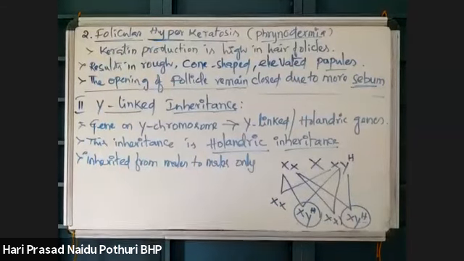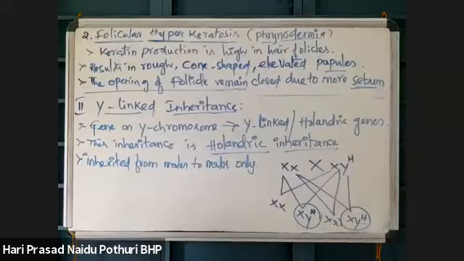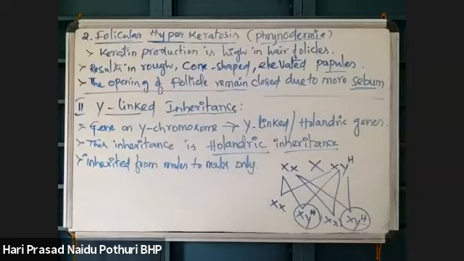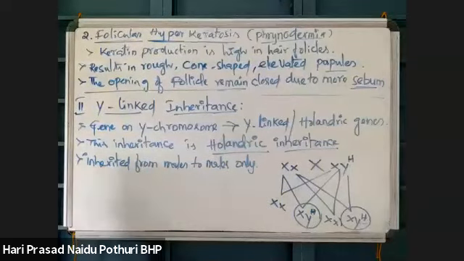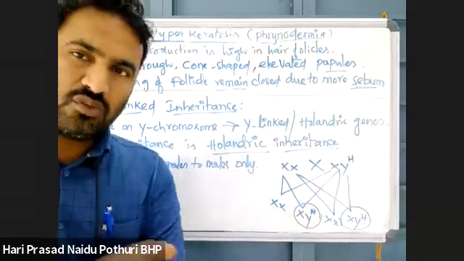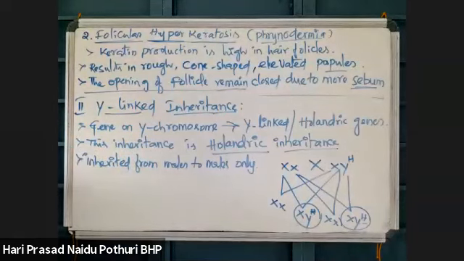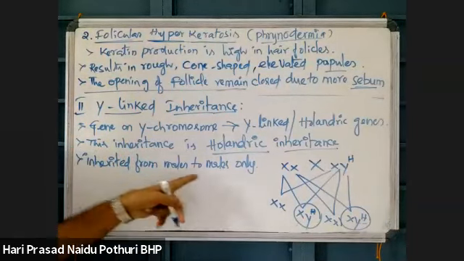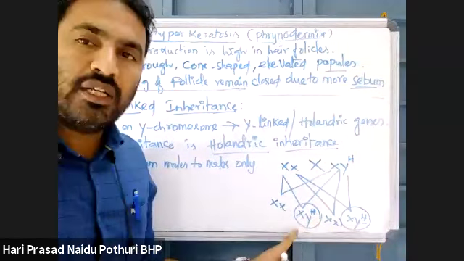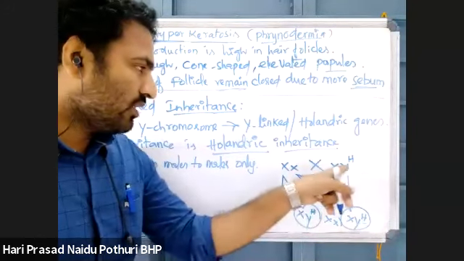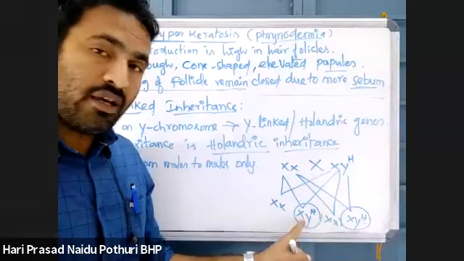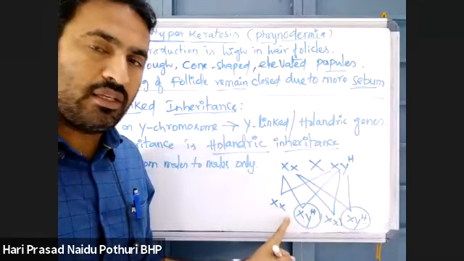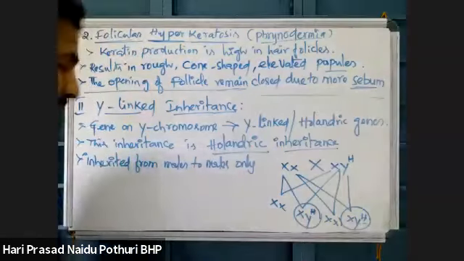Because there is inheritance of characters which are present on the Y chromosome. The Y chromosome, which is present in males, goes to the next generation. If the Y chromosome is taken by an offspring, then definitely it will become male. So here the Y chromosome is present in male. If that Y chromosome is taken by an offspring, then the offspring definitely becomes male. So it is male to male only inheritance.